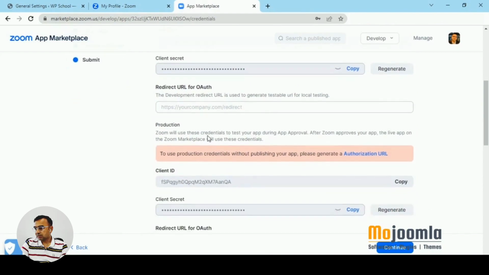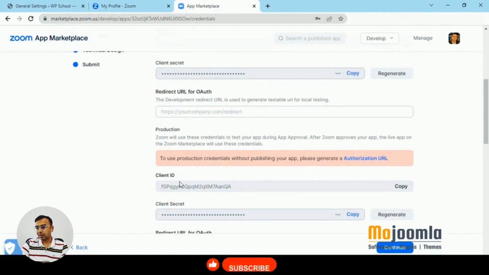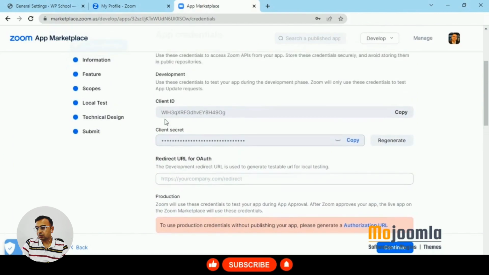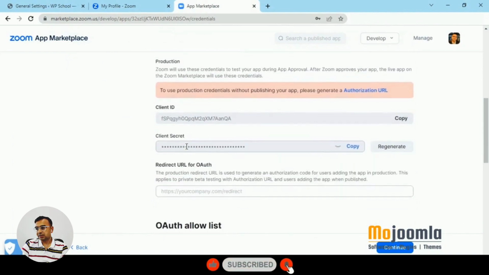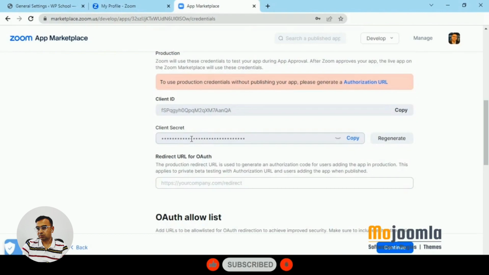Here you will see the app credentials. You can see the client ID and client secret. These are the two things that you need to copy and paste into the WordPress School Management System. There are two sets over here: one is the testing credential and one is production.